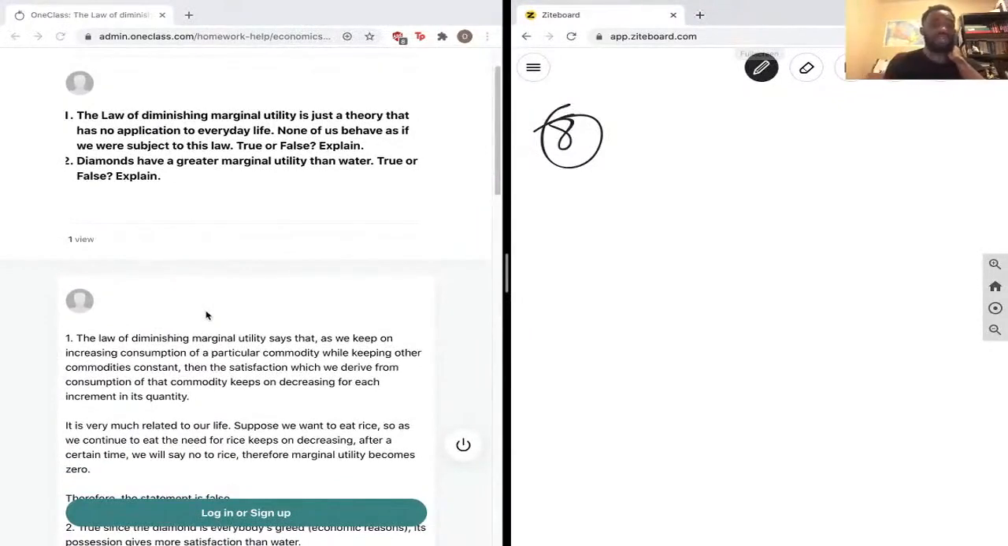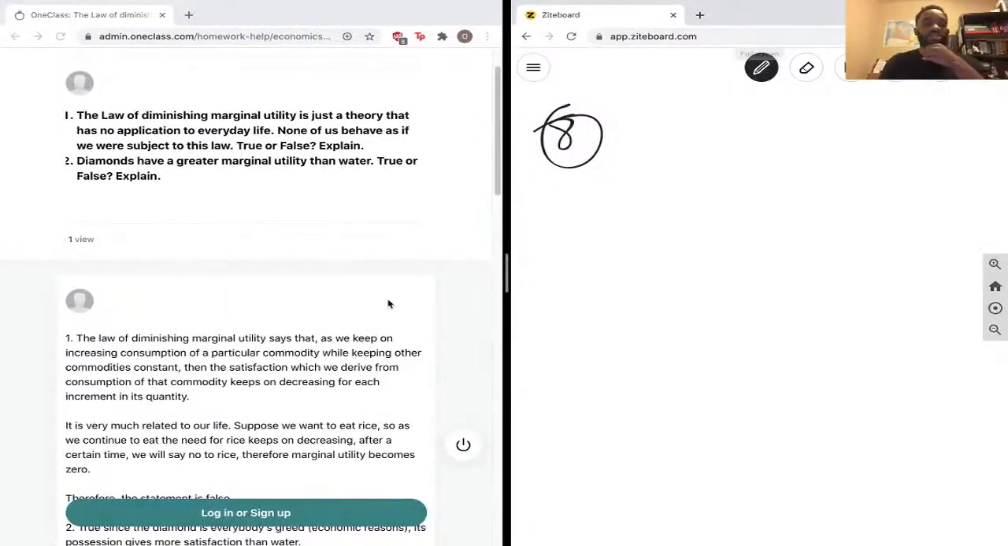So look at question 1 again. The law of marginal utility says that as we keep on increasing consumption of a particular commodity while keeping other commodities constant, the satisfaction which we derive from consumption of the commodity keeps on decreasing for each increment in its quantity. It's a good definition. And our tutor here says it is very related to our life.